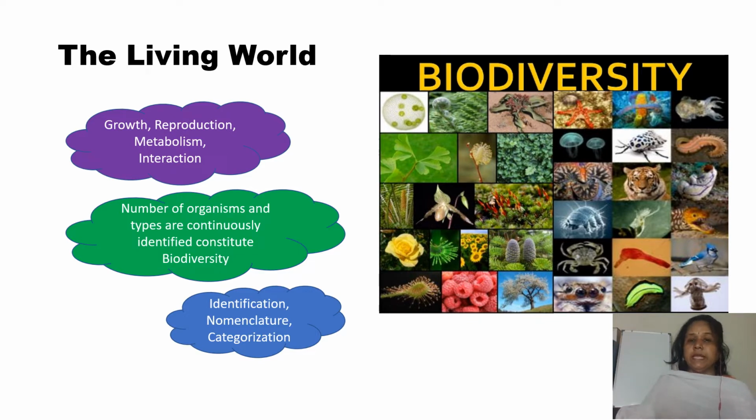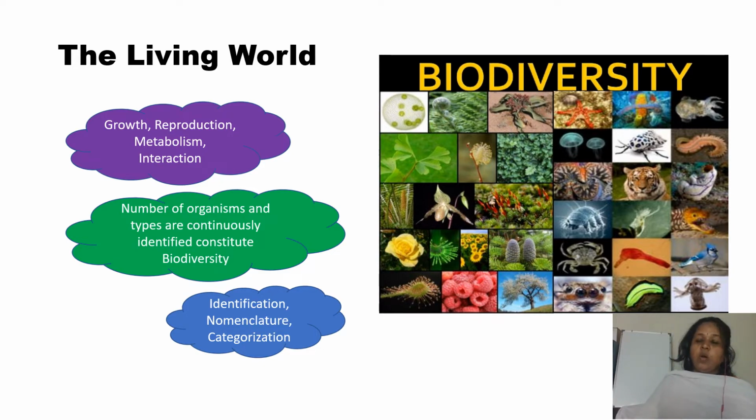They can smell, they can taste, they can hear, and they can see. All these characteristics are only present in the living organisms. And interaction is also seen only in the living organisms, but not in the non-living organisms. So we know that all the living have growth, reproduction, metabolism, interaction, and sensing ability.